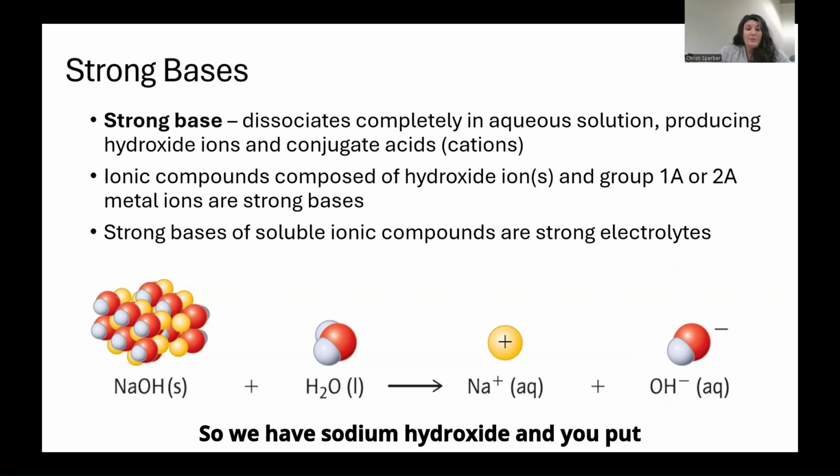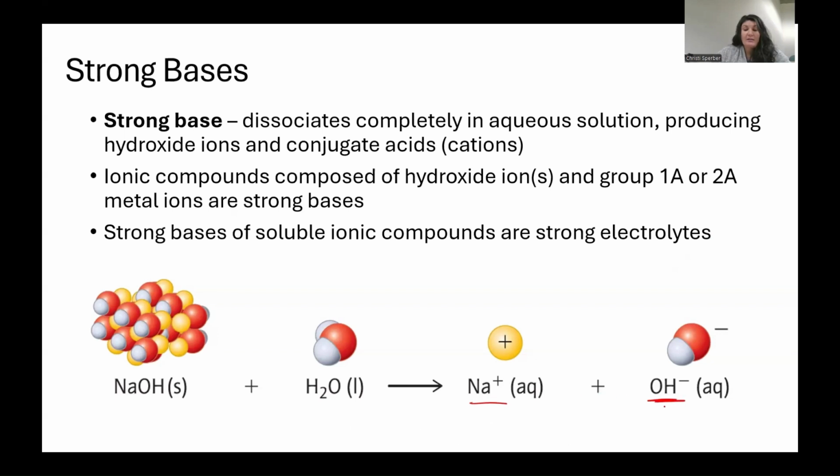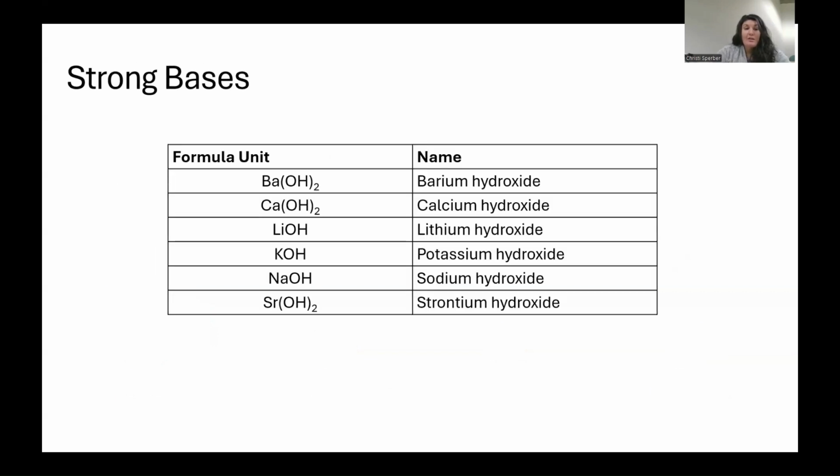So if you put sodium hydroxide in water, it will break up into its ions, sodium cation and OH- anion. The strong bases are barium hydroxide, calcium hydroxide, lithium hydroxide, potassium hydroxide, sodium hydroxide, and strontium hydroxide. You can assume that all other bases are weak bases.